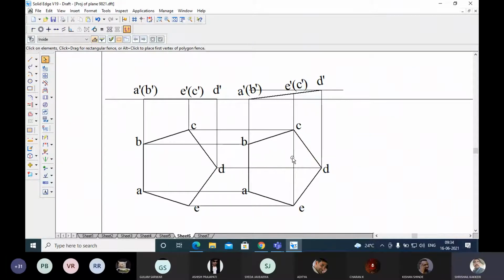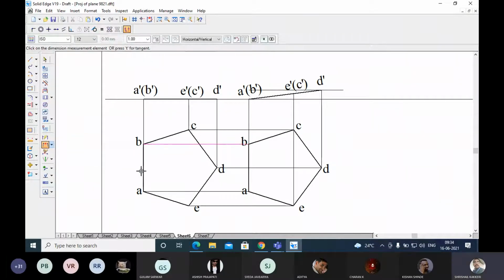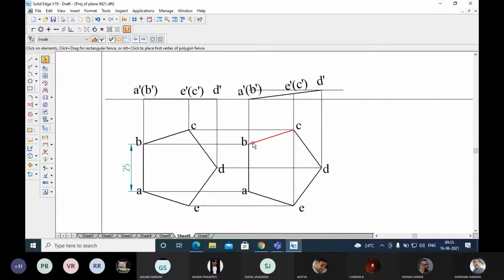Now, what they have given us: it is resting on a pentagonal lamina of sides 25 mm, resting on one of its edges, and the corner opposite to the edge AB is on the vertical plane. It is at a height of 15 mm. We can show that later. And the edge AB is parallel to the vertical plane.